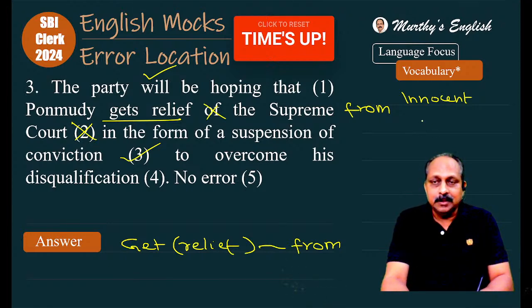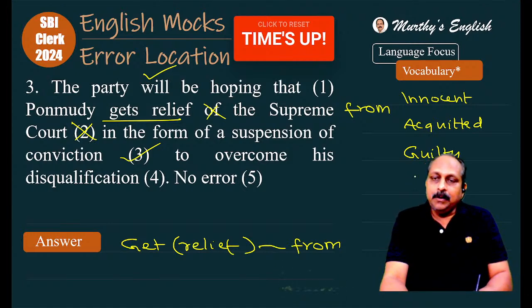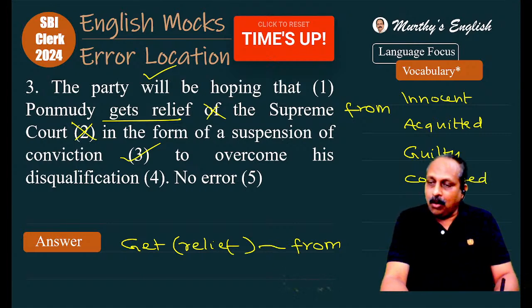Innocent has two meanings. In this context, it's a legal term, and that person is usually acquitted. Innocent person acquitted, and the person who has committed crime, we use the word guilty. The person who is found guilty is convicted. Based on that, here we have the noun form conviction. All these words should be at your fingertips.